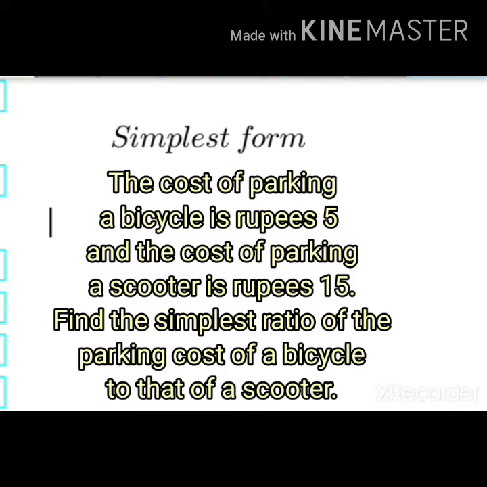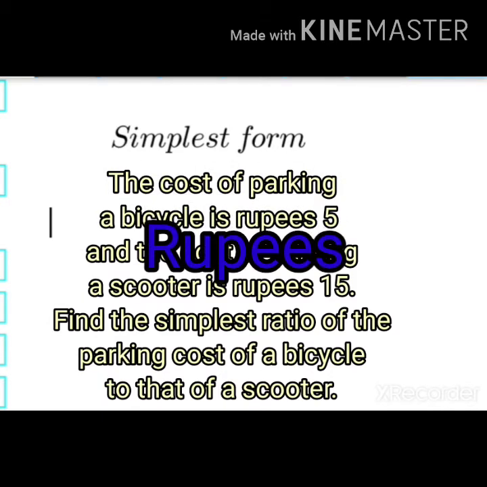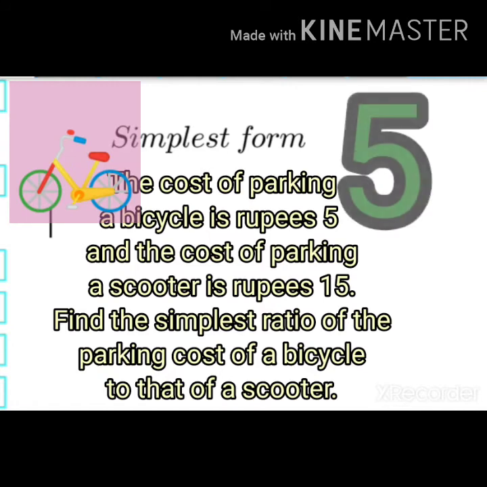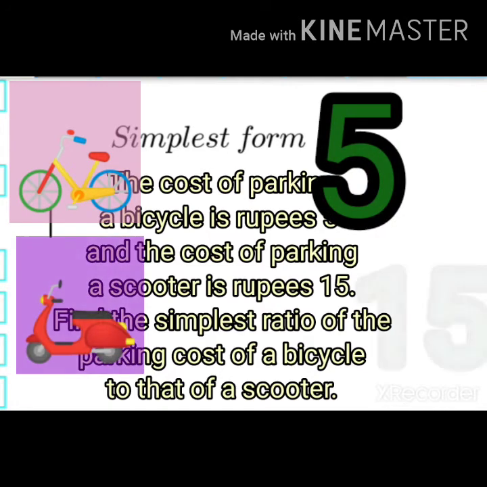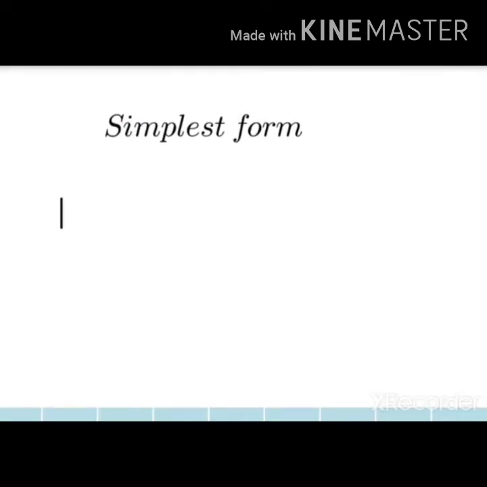Here we have the same unit, that is rupees. So the cost of parking a bicycle is rupees 5 and the cost of parking a scooter is rupees 15. First we are going to write that as a ratio, that is 5:15, and next we are going to convert this into division, that is 5/15. According to this sum, both 5 and 15 are common in the 5 table. So we can divide this by 5.